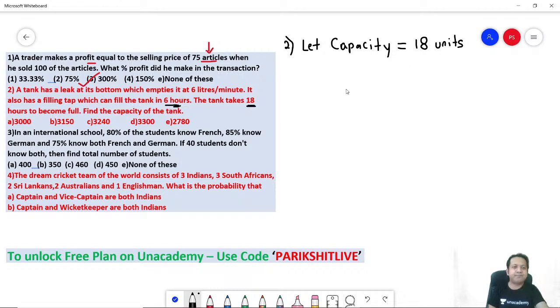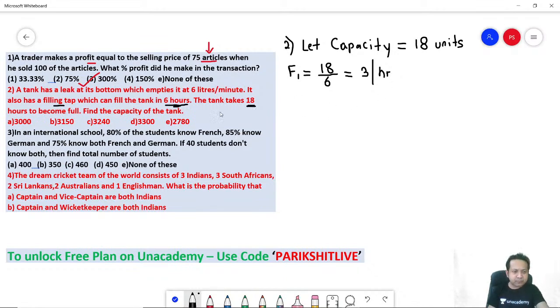Correct? Okay. Now let's talk about the filling tap. It can fill the tank in 6 hours. Remember, total is 18 units. It means 18 units it is filling in 6 hours. So in 1 hour, can I say 18 divided by 6 is basically 3 units per hour. 3 units per hour. That is the rate of filling by the filling tap.